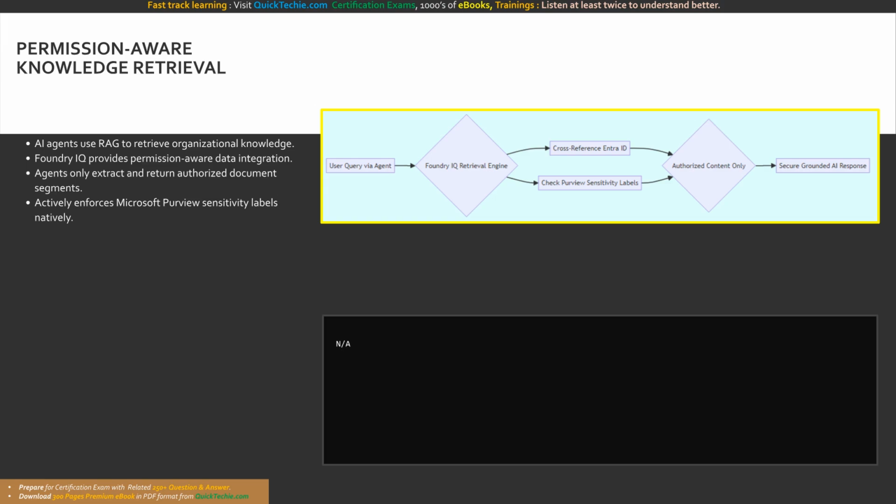To actively prevent this, enterprise AI solutions must utilize permission-aware knowledge architectures, such as Microsoft Foundry IQ. When an AI agent queries a multi-source knowledge base in this environment, the retrieval system does not blindly access and scrape all index data.